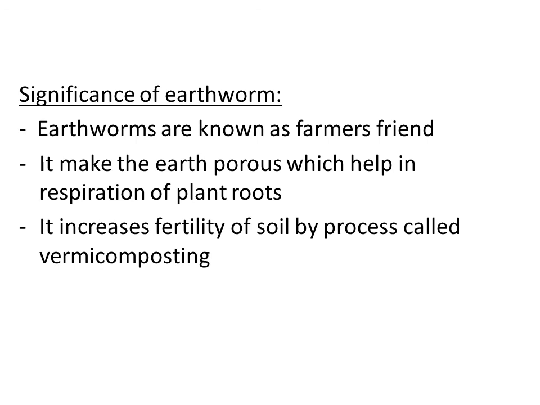Then the undigested solid waste is eliminated from the body and deposited in the soil. That solid undigested waste material is very useful to the plant because it increases the fertility of soil. Clear? This process of increasing the fertility of soil is called vermicomposting.